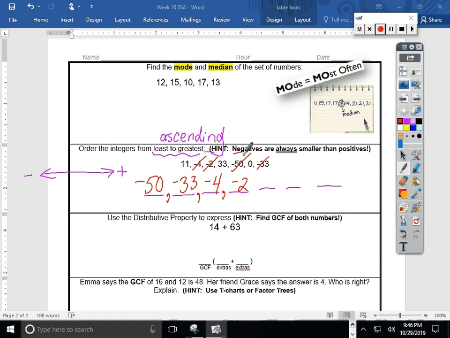Perfect. But now what? I have 0 and some positive numbers. So I'm getting ready to cross from my negatives to my positives on my number line. Well, would I run into 0, 11, or 33 first? Quite coincidentally, I guess I said those out loud in order. 0 would kind of be my neutral partner, right? He's kind of right in the middle of my negatives and my positives. So that's where I list him in order also. And next, I wouldn't mind $11, but I'd rather have 33 because 33 is the most.